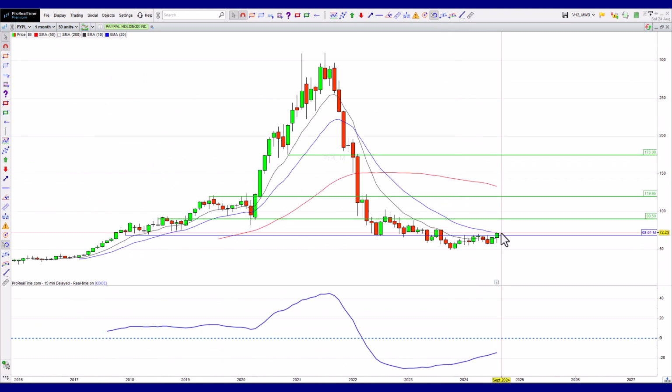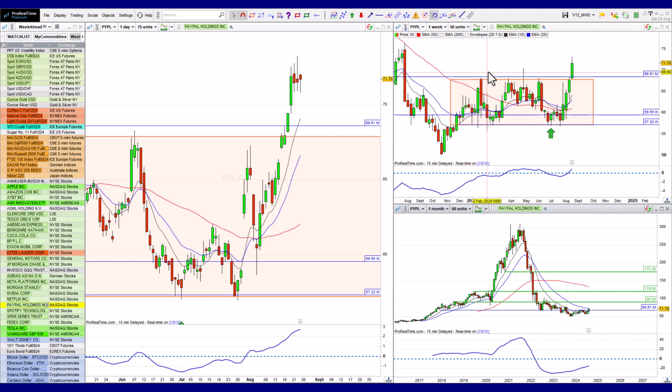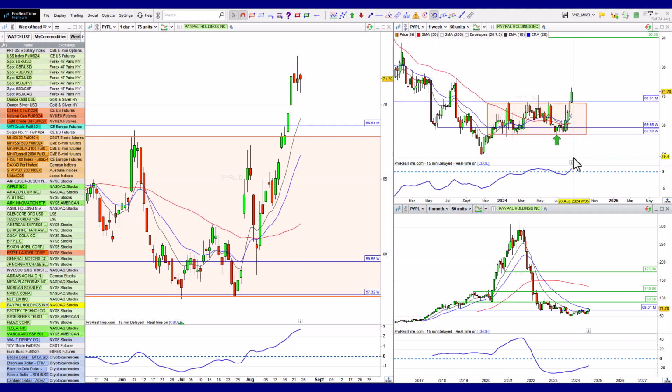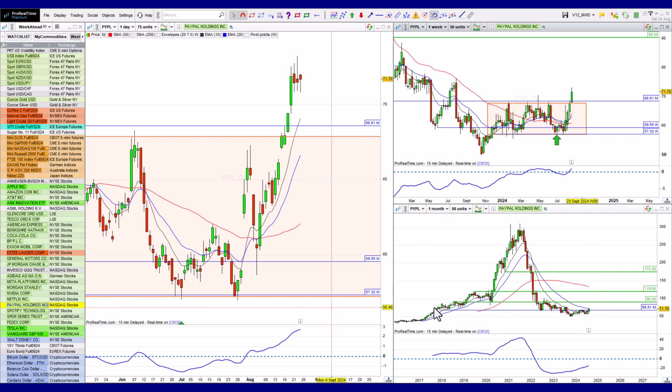So the question is, I just don't know if it's going to get up to the highs, but it could be something of interest. Interesting to me, and we're above the 50 period. Look at how beautiful this is. Actually broke above it, retested it, and headed off. That looks really good. So PayPal, there we go. If you've been following me for a while, you know that I haven't had much hope for PayPal. This is now something I would consider bullish. The only thing that I am not sure of is how much upside potential there is. There might be very little. It might take years to just get up to these previous highs, or it could soar all the way to the top. I'm not sure.